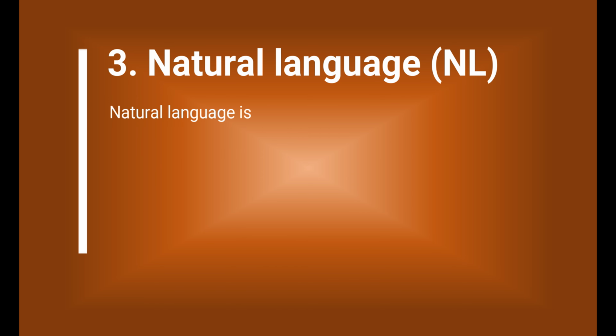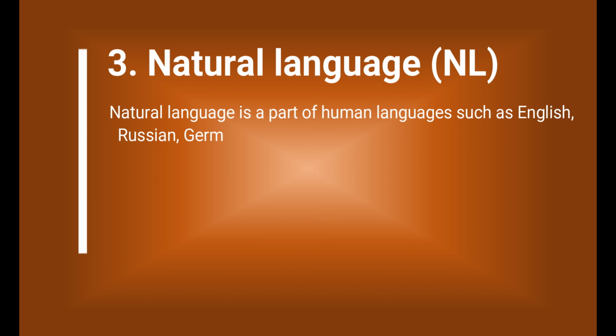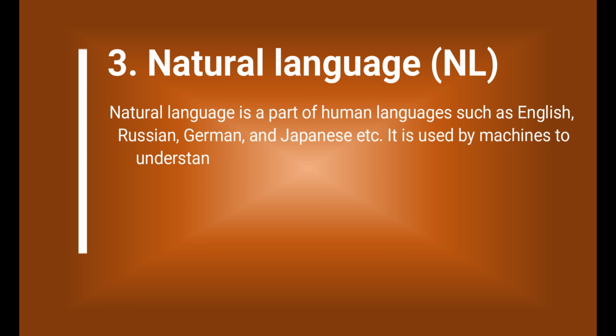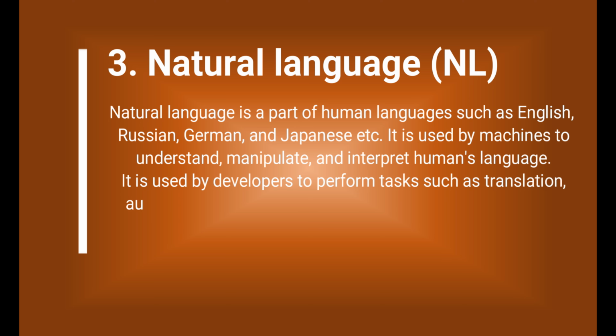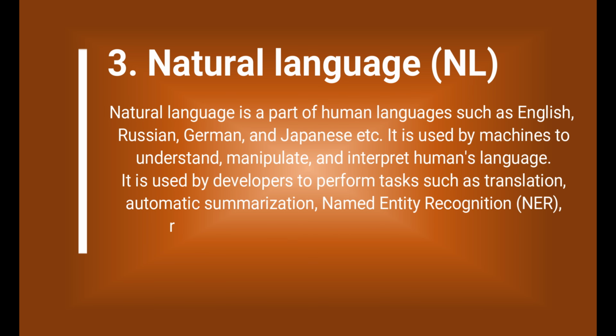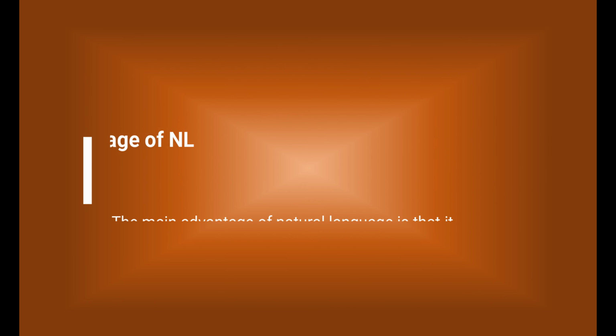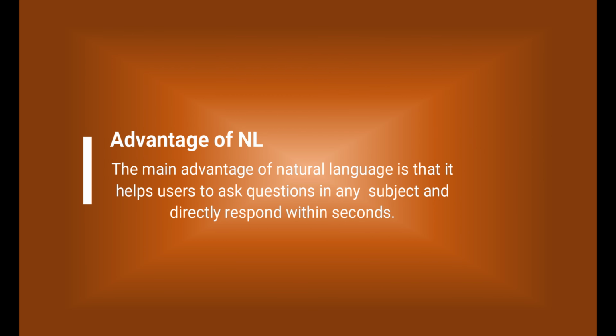3. Natural language. Natural language is a part of human languages such as English, Russian, German, and Japanese. It is used by machines to understand, manipulate, and interpret humans' language. It is used by developers to perform tasks such as translation, automatic summarization, named entity recognition, relationship extraction, and topic segmentation. Advantage of NL. The main advantage of natural language is that it helps users to ask questions in any subject and directly respond within seconds.